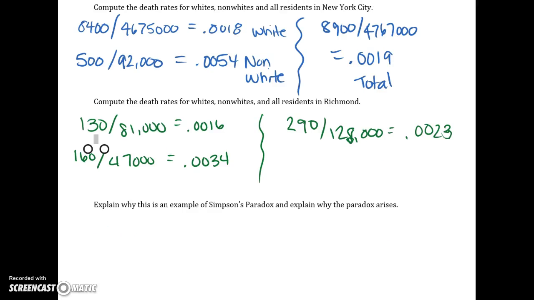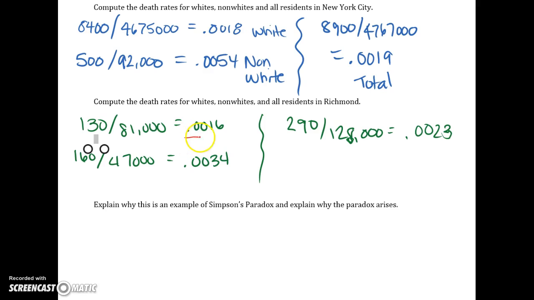In the third part of this question, we need to determine why this is an example of Simpson's paradox. Remember that what we were looking at with Simpson's paradox is that we can say that one location has a smaller percentage than another location, but when we go through and look at the totals, we end up getting a different answer for that.